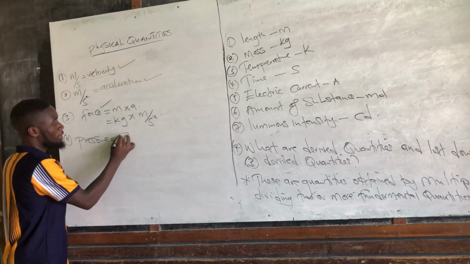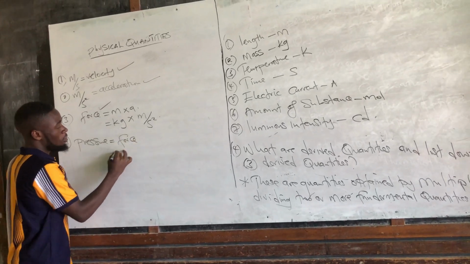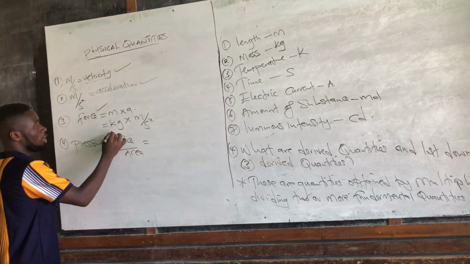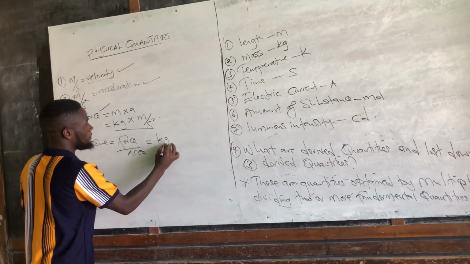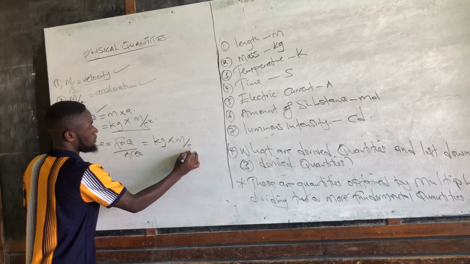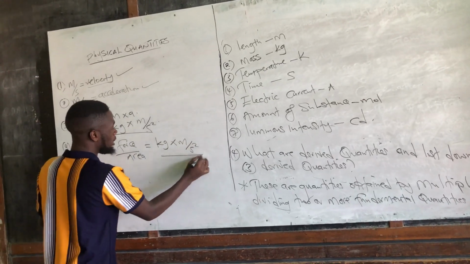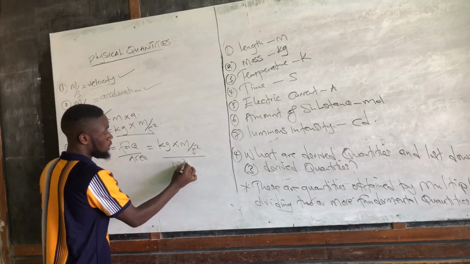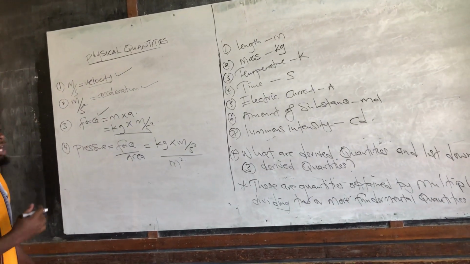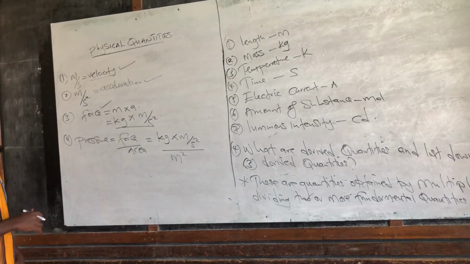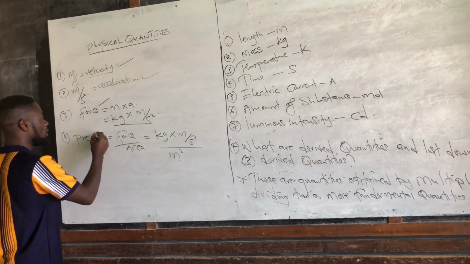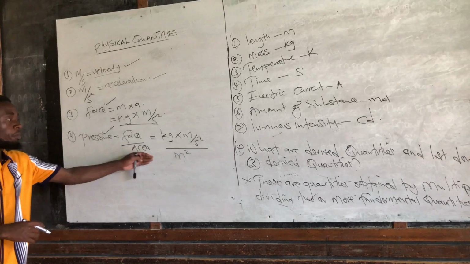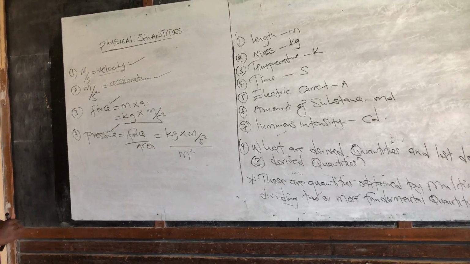Number 4, let's go to pressure. What is pressure? Pressure is equal to force over area. What are the units for force? These are kg meters per second squared, divided by what are the units for area? It is meter squared. So here there's dividing or multiplying of two or more fundamental quantities, meaning pressure is a derived quantity. Okay?